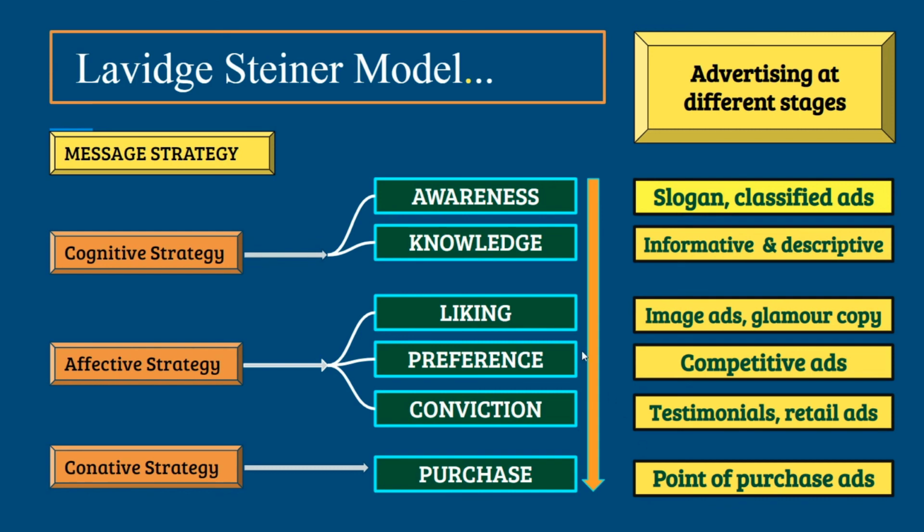So finally, we can say that this model shows the process by which advertising works and assumes that a consumer passes through a series of steps in sequential order from initial awareness of a product or service to actual purchase. The best thing is that this model takes into account the competitive situation. Such competition may arise between brands of a product or even between substitute products.